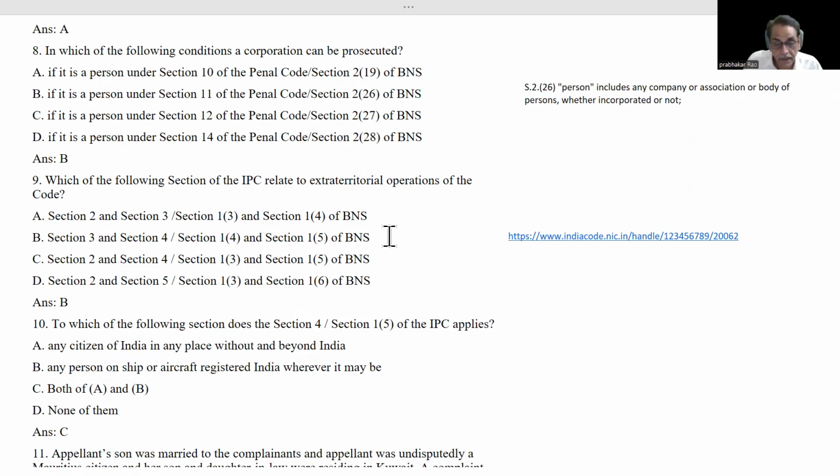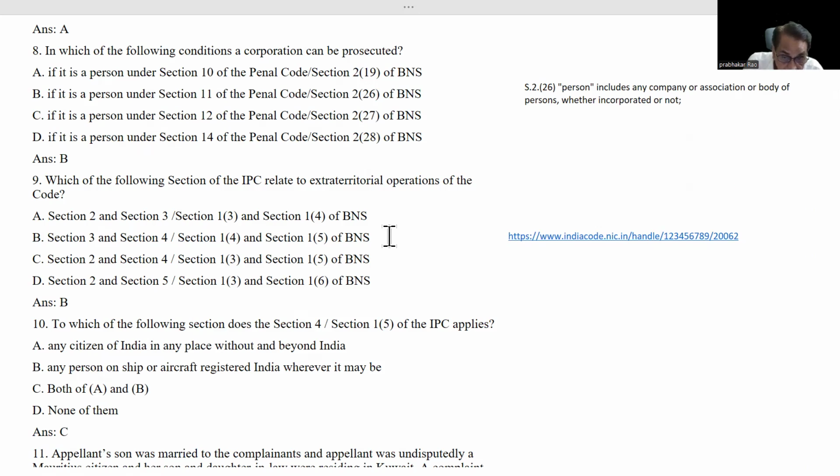That's why, if any citizen of India in any place without and beyond India, means any citizen of India in a foreign country, commits any offense, that offense must be described in BNS. Then only this 5A will be applicable. If he commits any offense that has been described in BNS, then he can be brought back to India and can be tried for that offense.